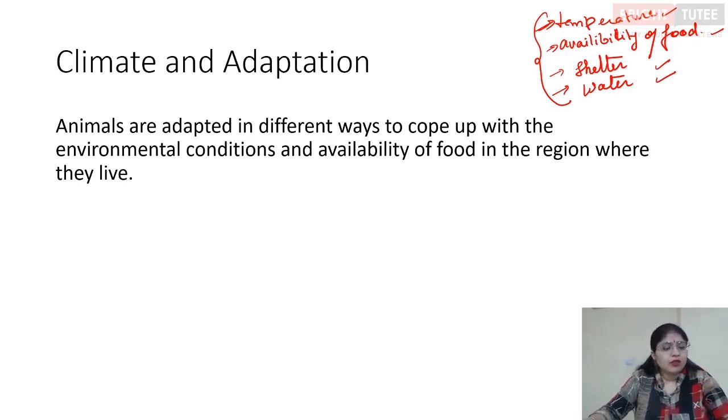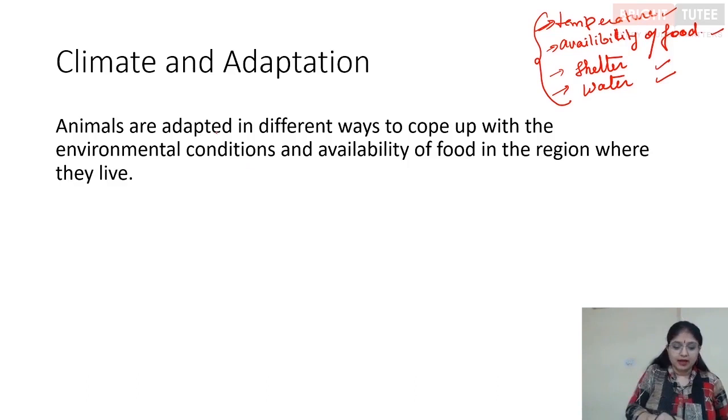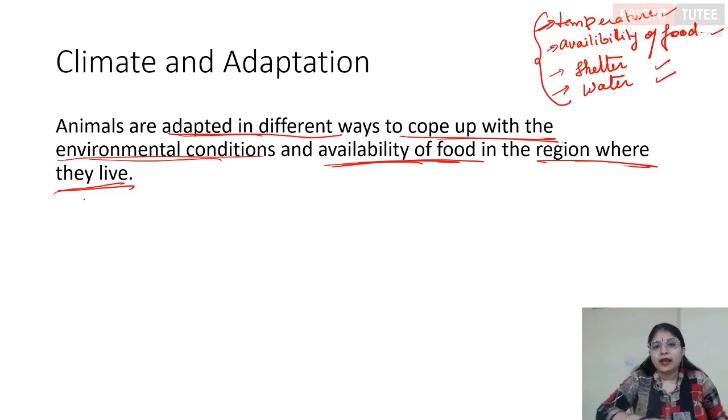extreme climates. When we talk about adaptations, these are certain features which are present in the animals which save them from the environment. There are certain behavioral changes which occur in animals as well. Right? So when we talk about climate, we see that animals are adapted in different ways to cope with the environmental conditions and availability of food in the region where they live. Right? So we will find that different animals live in different regions, and they are best adapted for that particular region. Right, students?